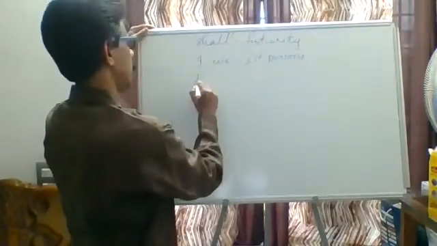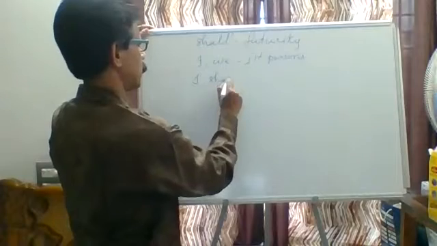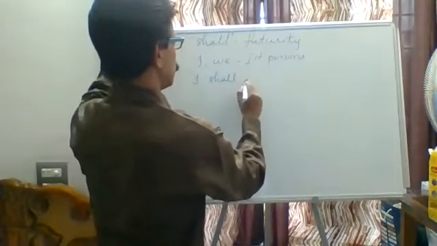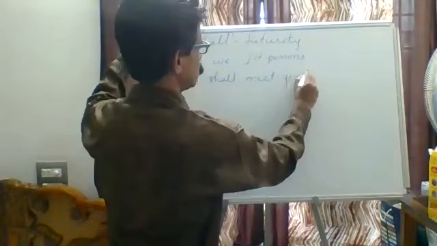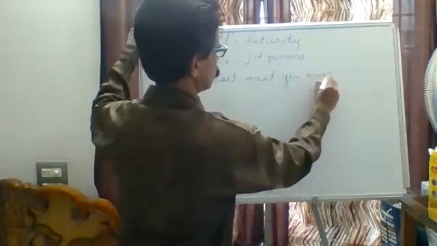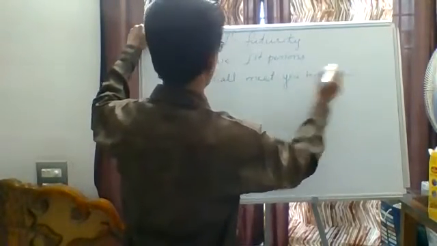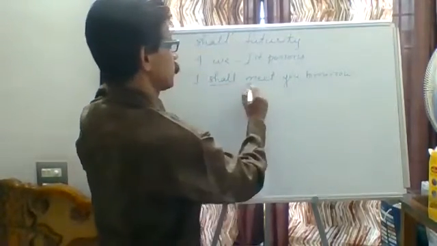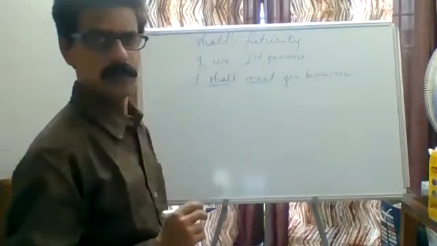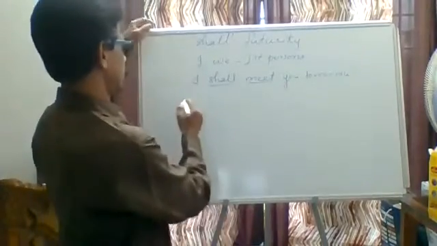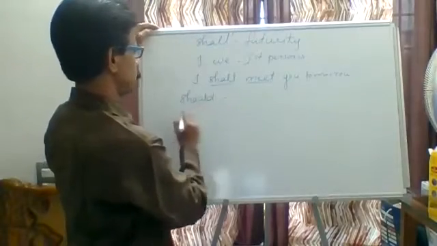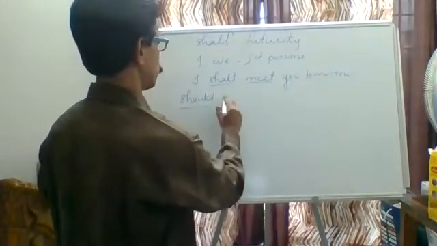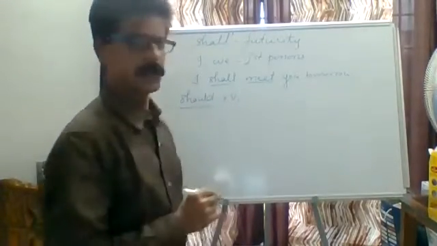For example, I shall meet you tomorrow. This is the future purpose. Shall plus meet, which is V1. So after shall, next one is should. Shall is very simple. Everybody knows. Should plus V1.